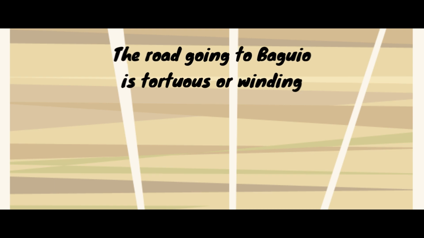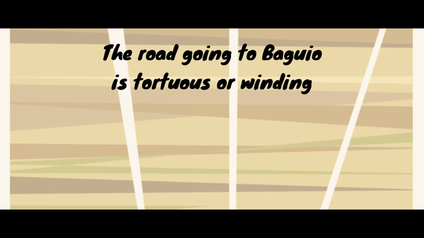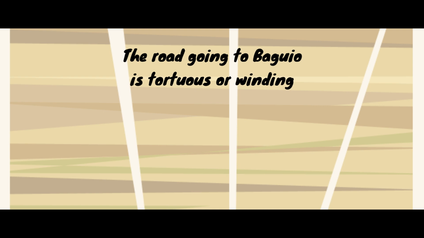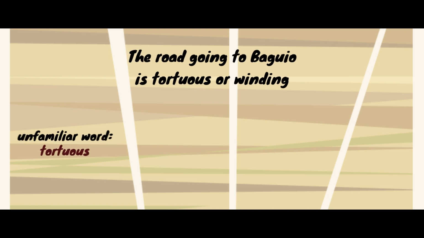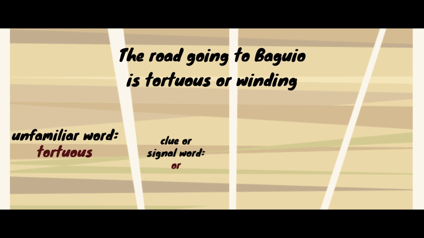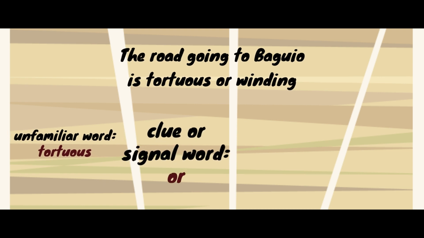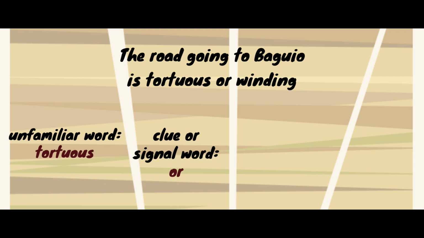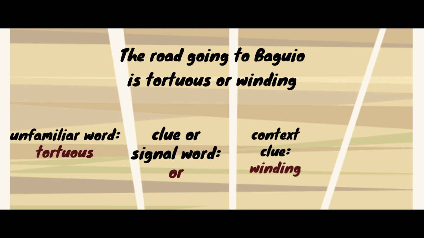Example, the road going to Baguio is tortuous or winding. Now, what is the unfamiliar word? It's tortuous. Now, what is the clue or the signal word? It is or. We see or. Therefore, this is actually an example of synonym. Now, what is the nearly the same word or the context clue? It is winding.